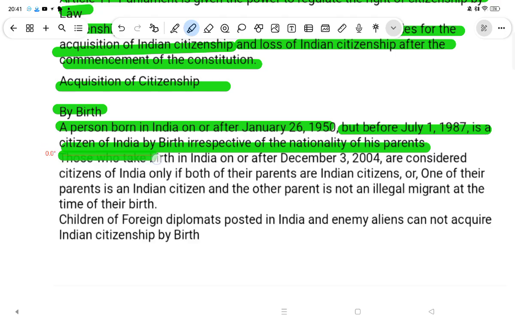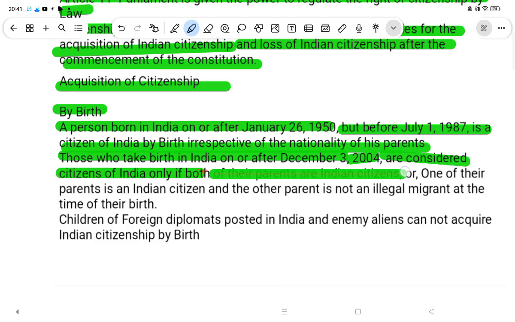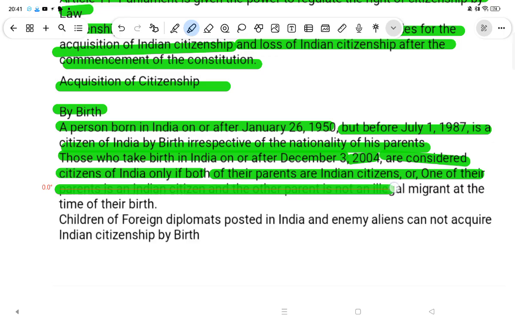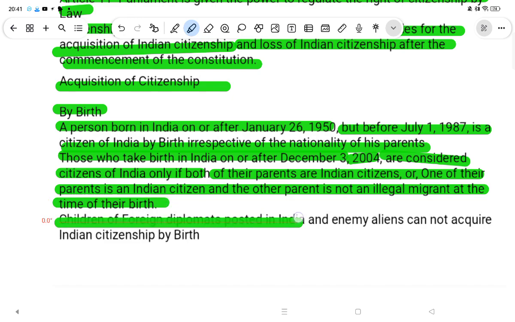Those who are born in India on or after December 3, 2004 are considered citizens of India only if both of their parents are Indian citizens, or one of the parents is an Indian citizen and the other parent is not an illegal migrant at the time of their birth. Children of foreign diplomats posted in India and enemy aliens cannot acquire Indian citizenship by birth.